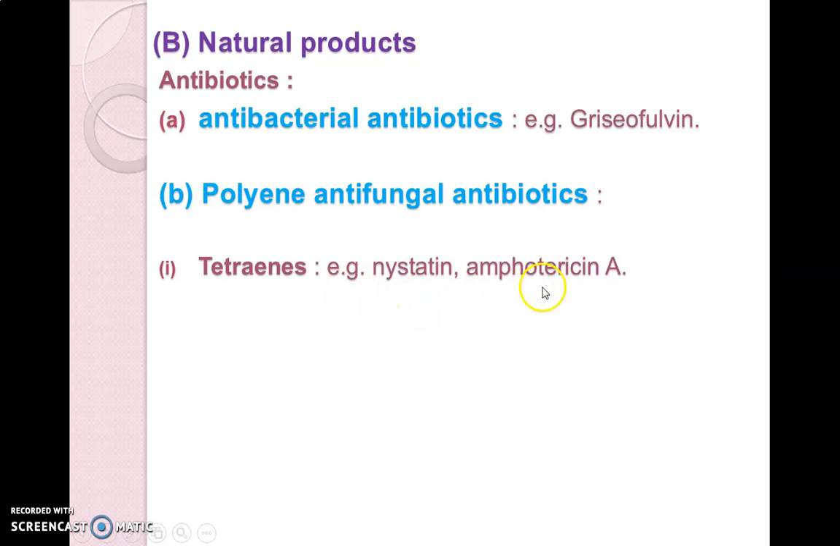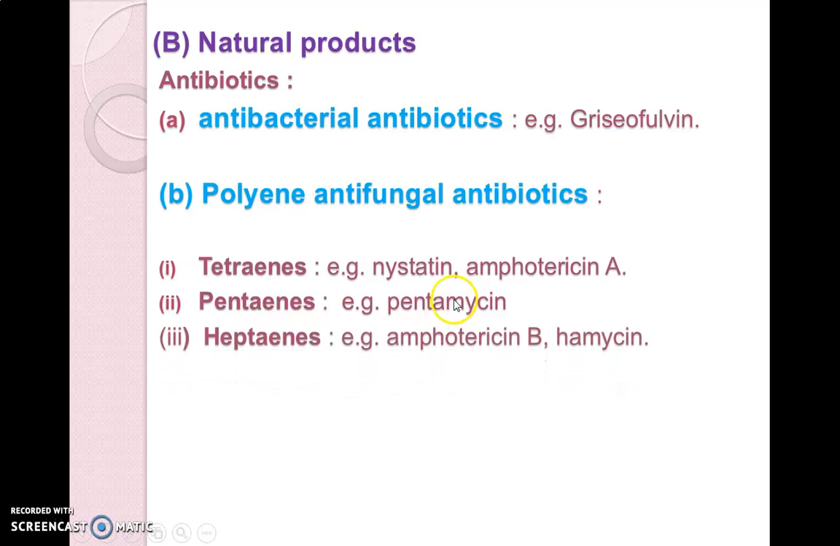Example, nystatin, amphotericin A. Pentaenes, which have 5 double bonds, that is pentamycin, it is an example of the antibiotic which has 5 double bonds in its structure and belongs to pentaenes. Heptaenes, which have 7 double bonds in their structure, that's why many double bond containing compounds. Heptaenes, amphotericin B and hamycin, these are the examples of the drugs which are heptaenes.